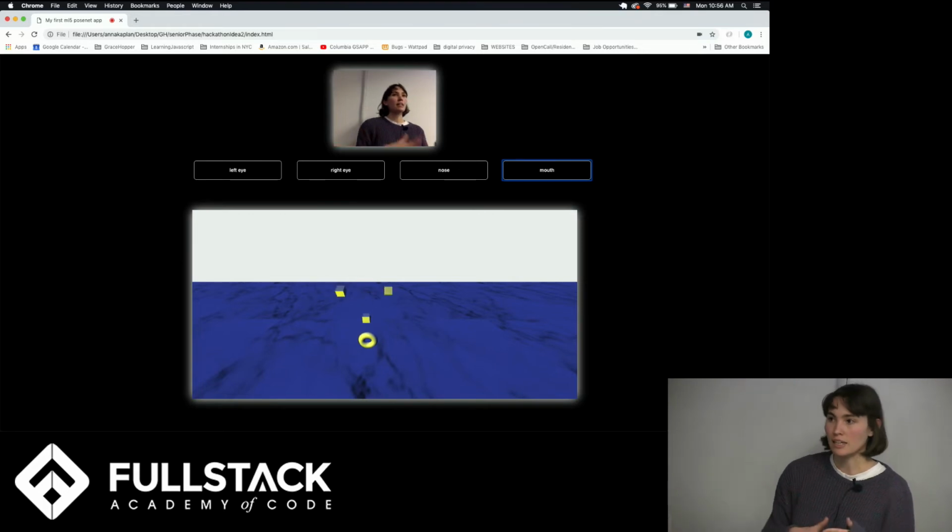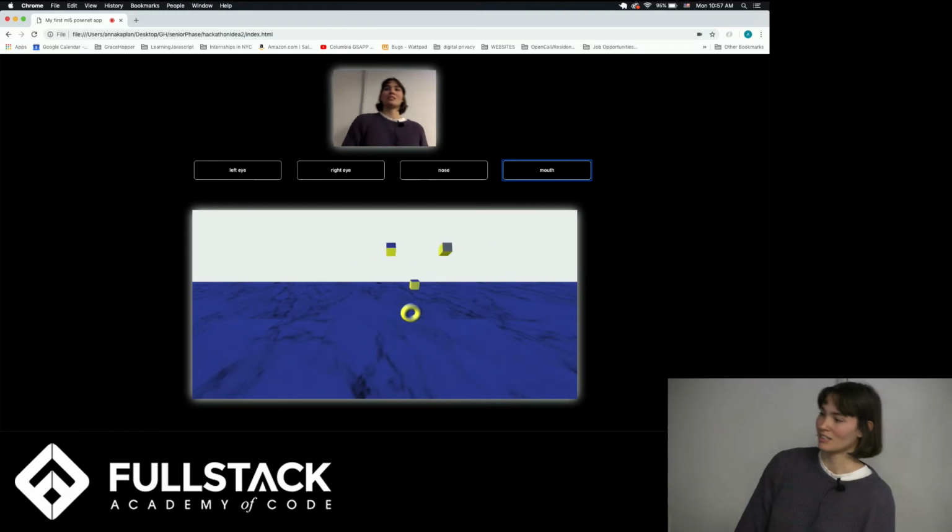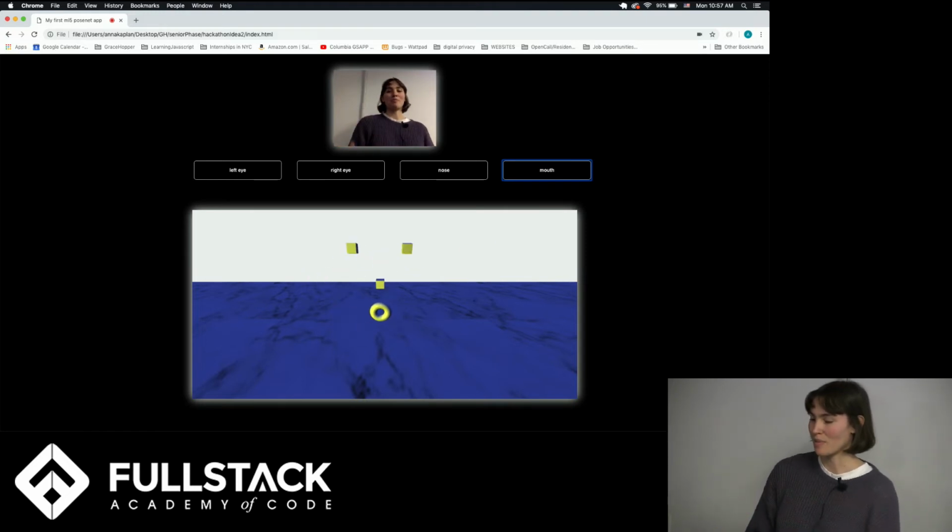So then it gives you, on every pose that you make, a bunch of data of where different points of your body are. So this one's tracking my nose. It isn't really tracking my eyes or my mouth.